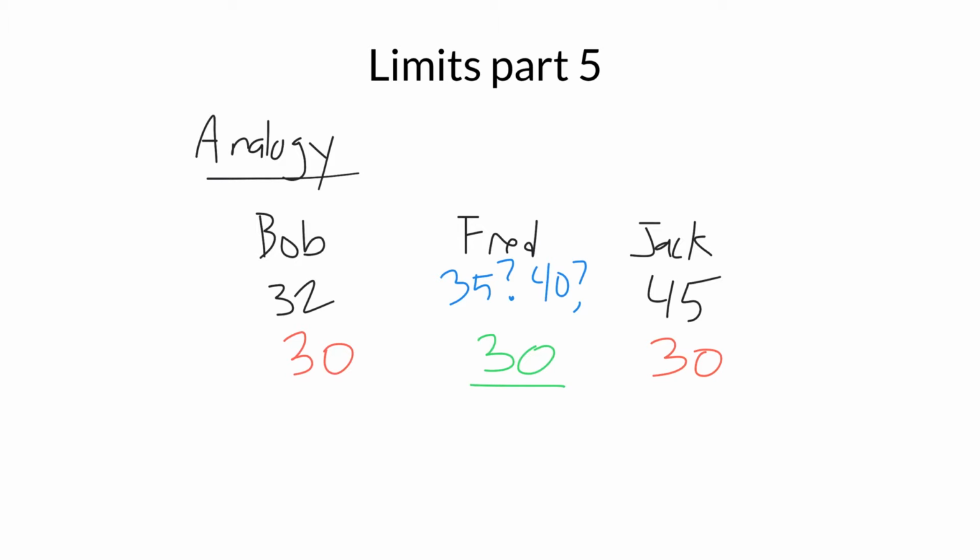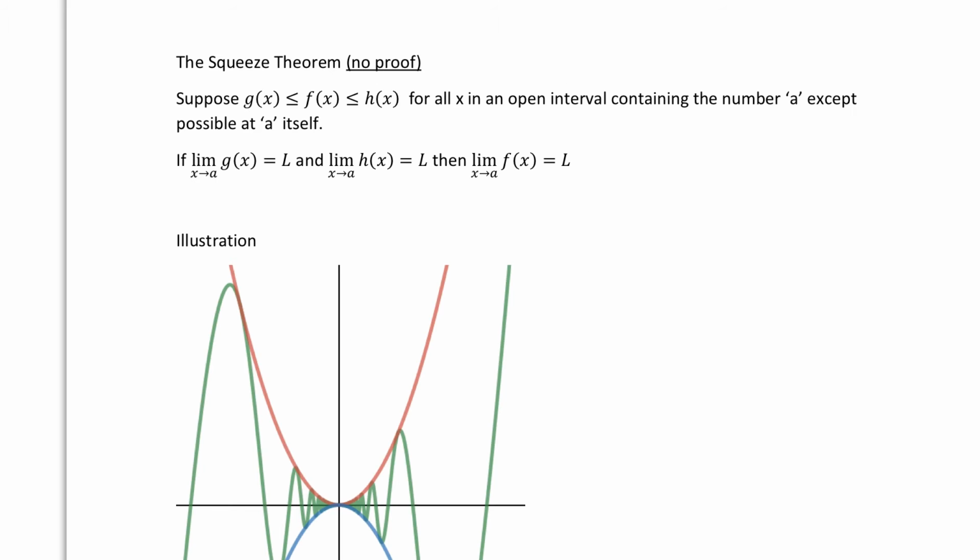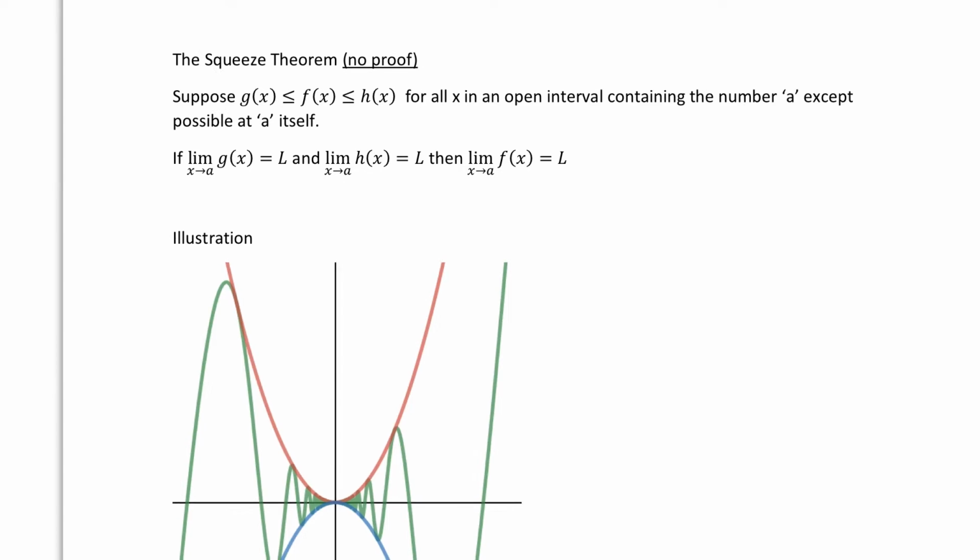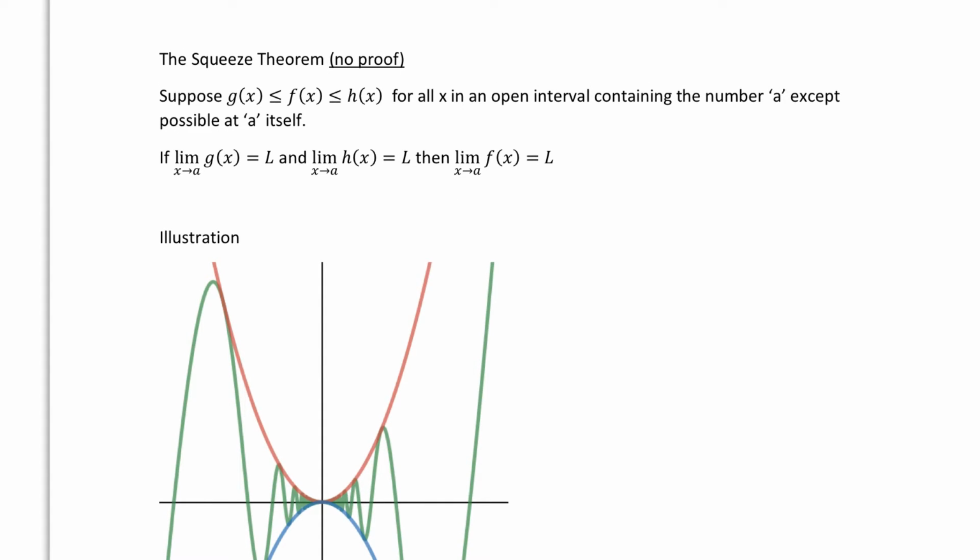Now, this logical process can be extended to work with limits. So the theorem is called the squeeze theorem. Now, a theorem means like a rule or a process, and we're not going to prove the squeeze theorem. It's, again, a little technical. We're going to assume it's true, but hopefully the analogy gives you the basic idea of it. And I'll go through the statement and then an illustration.